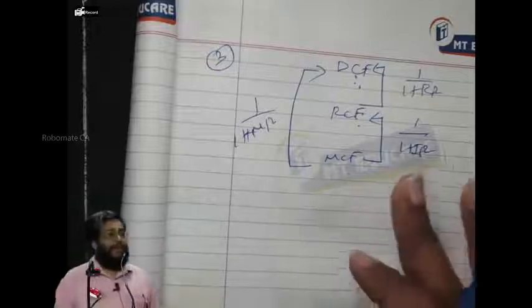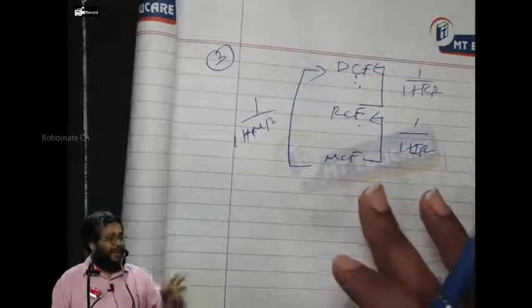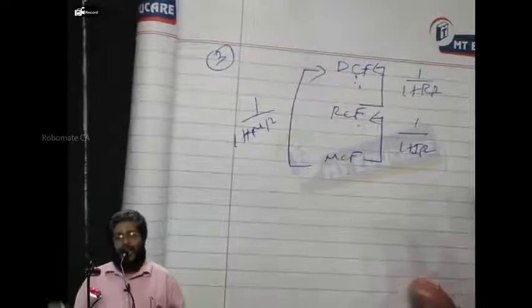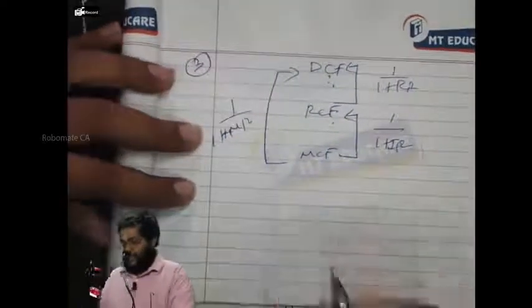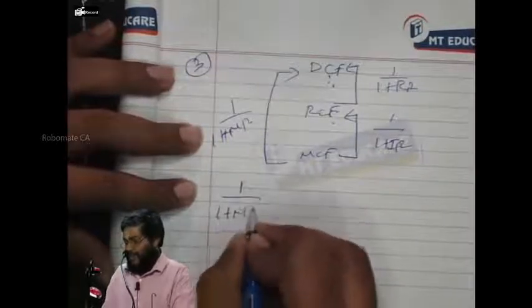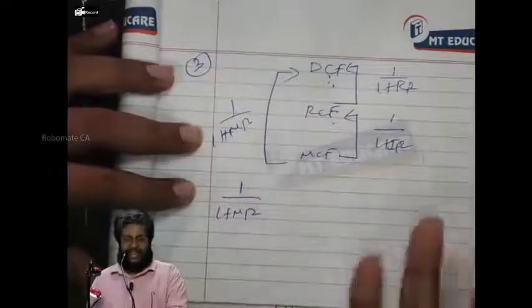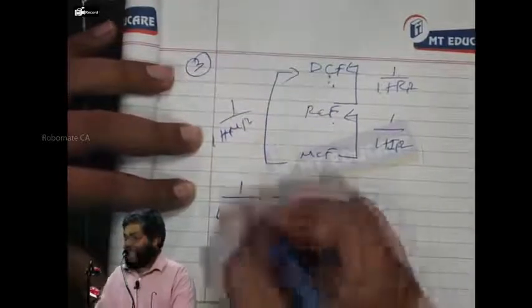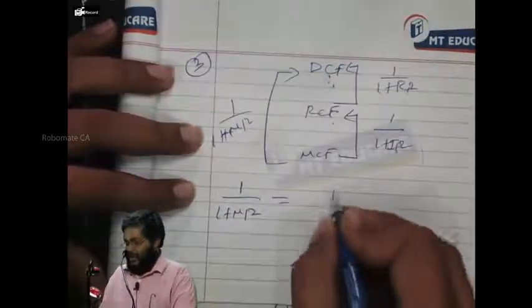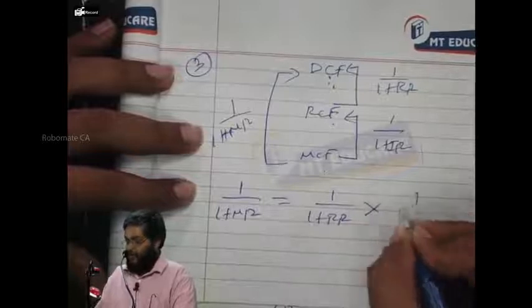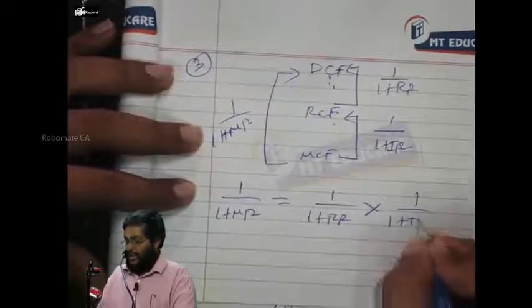Okay. From this, let us try to establish the relationship between the three interest rates: money rate, real rate, inflation rate. The relationship is very simple. 1 by (1 plus money rate) to the power n is always there. The n is going to cancel. 1 by (1 plus money rate) is discounting at the money rate. It is nothing but 1 by (1 plus real rate) into 1 by (1 plus inflation).